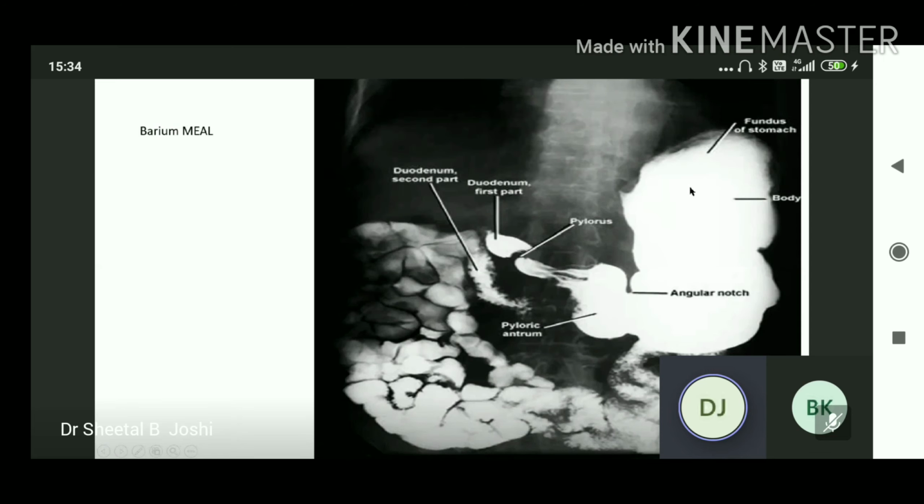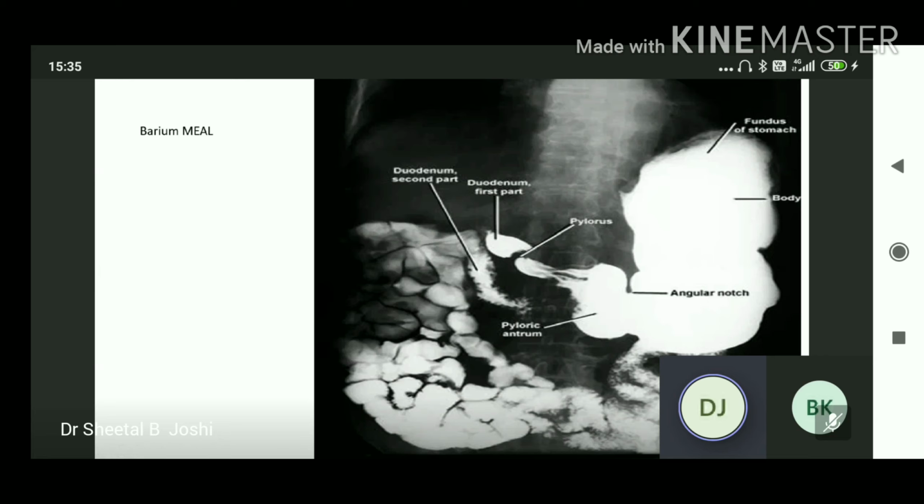This is the body of the stomach. This is the angular notch. We can appreciate the pyloric antrum. Stomach and duodenum we can radiograph immediately after the drink. The first part of the duodenum is the duodenal bulb, which is constricted, and the rest of the duodenum is hidden. We can't appreciate the second part of the duodenum here. Okay.